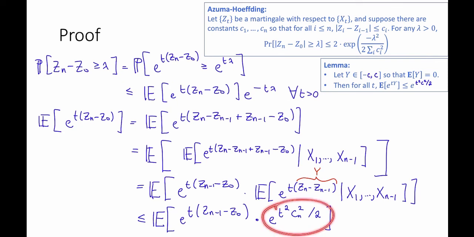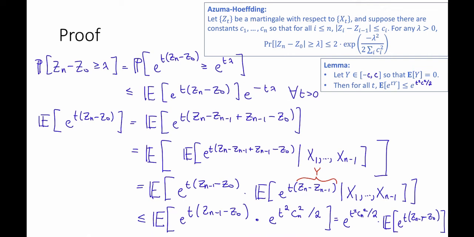Now this is a constant, so I can pull it out of that expectation. And this is equal to e to the t squared c_n squared divided by 2 times the expected value of e to the t(Z_{n−1} − Z_0).